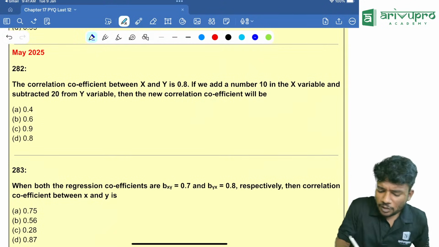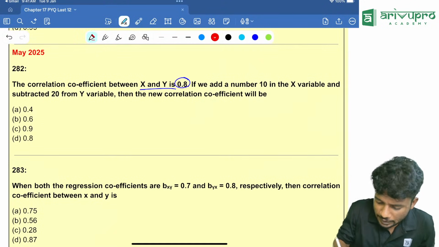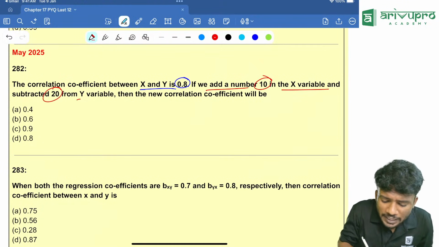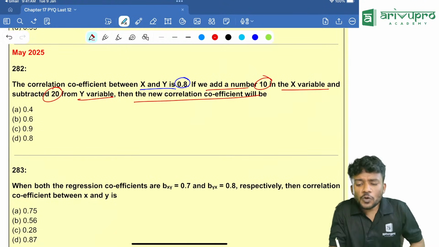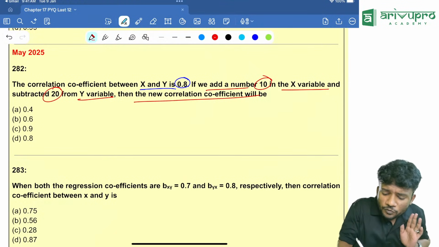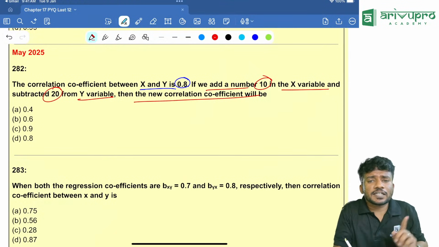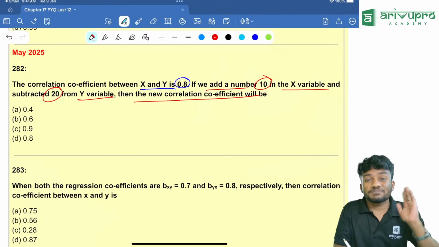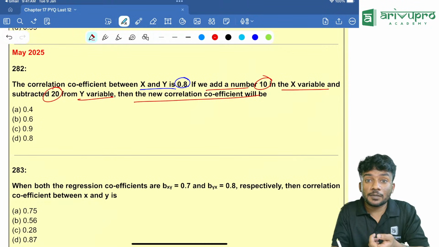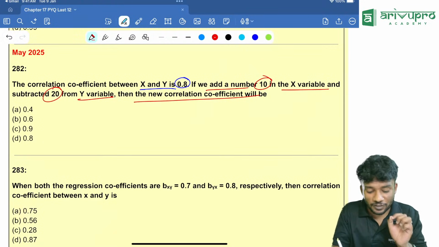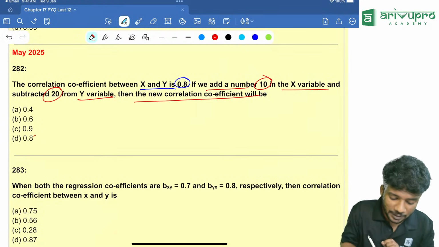Once again, the correlation coefficient between x and y is 0.8. We add 10 to the x variable and subtract 20 from the y variable. Then what will the new correlation coefficient be? Will the correlation coefficient be affected by change of scale or change of origin? Here plus or minus means change of origin. When I add or subtract some value, the correlation coefficient will not change. That means the answer will remain the same.